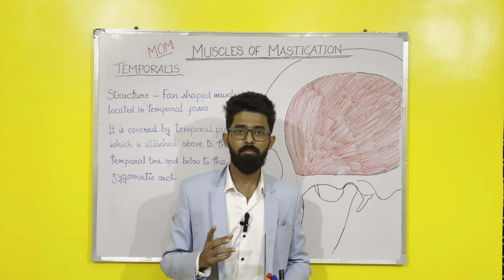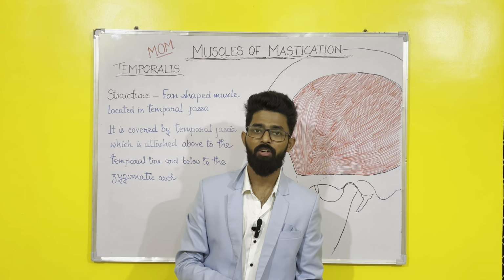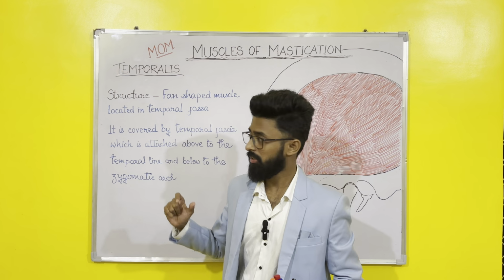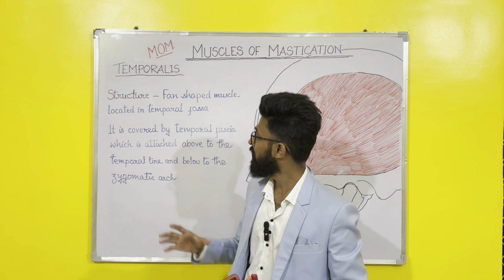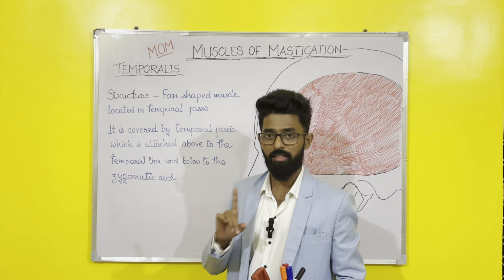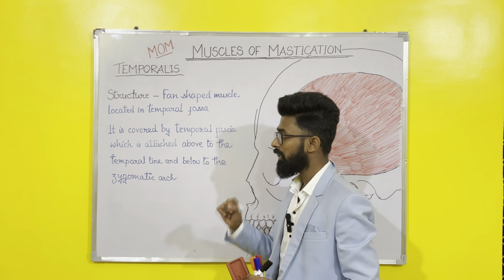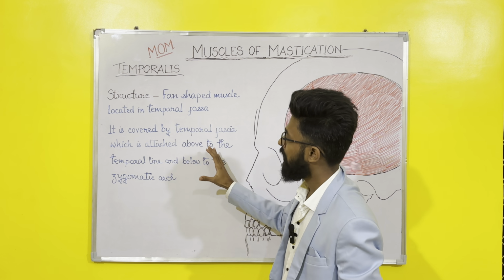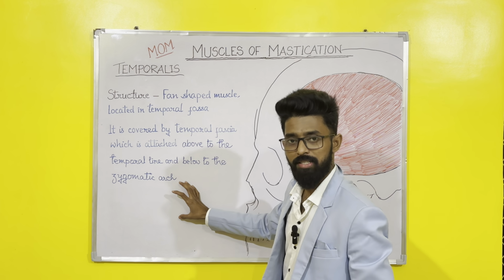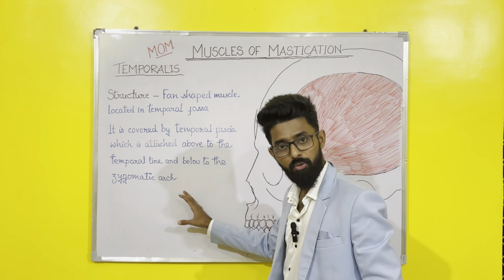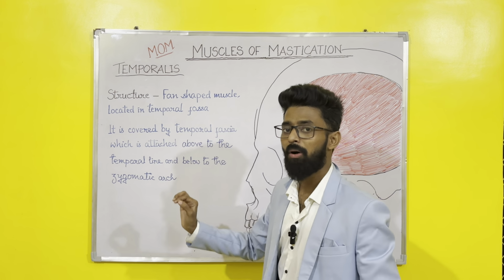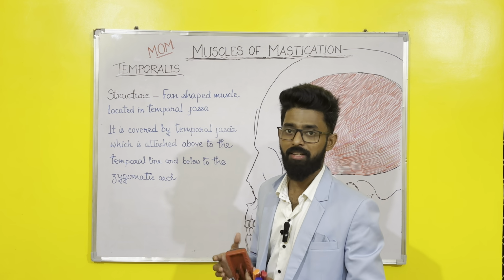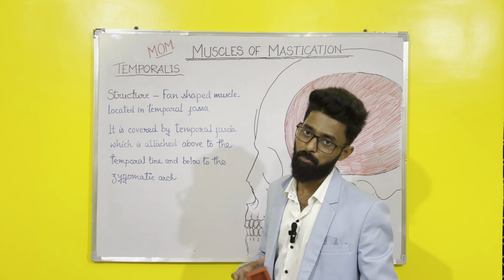Now coming to the second muscle, that is the temporalis. For temporalis muscle, we will start with the structure. It is a fan shaped muscle which is located in the temporal fossa. That will be the first point. The second point is that it is covered by temporal fascia, which is attached above to the temporal line and below to the zygomatic arch. First you note down these 2 points, then we will discuss a little about the temporal fossa and temporal fascia so that you can understand the other parts, that is the origin and insertion of temporalis, easily, right?